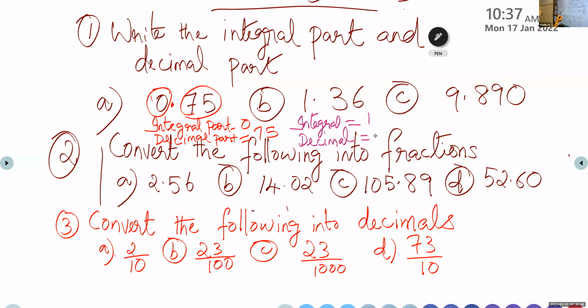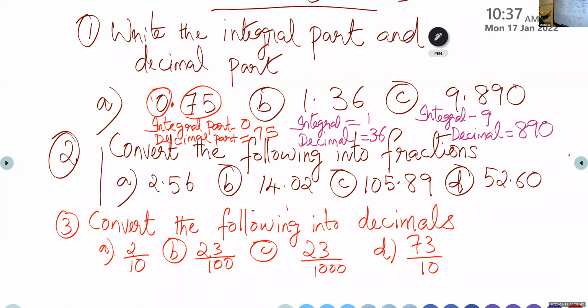Yes, Evelyn. What question number C? What's the integral part? Ma'am, 9 is the integral part. Okay. And what about the decimal part? Children, please check whether your answer is correct or wrong. Decimal part 890. Okay, 890. And those who have completed, please check whether your answer is correct or wrong.